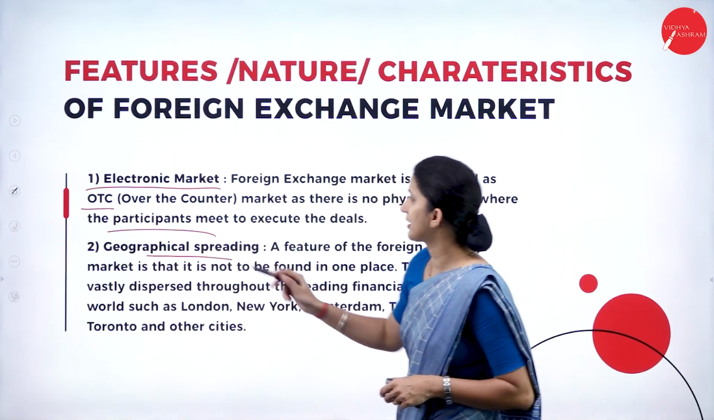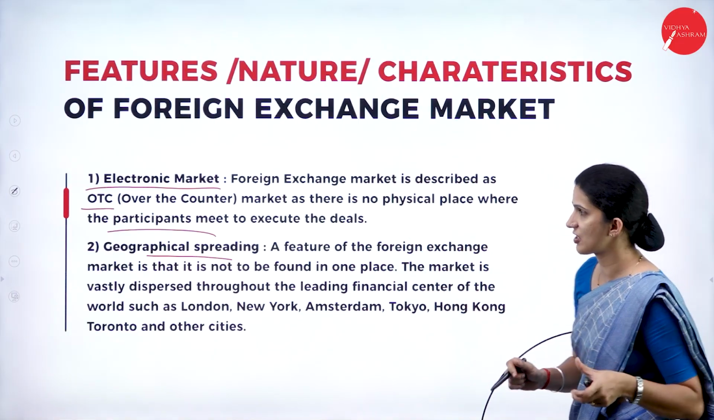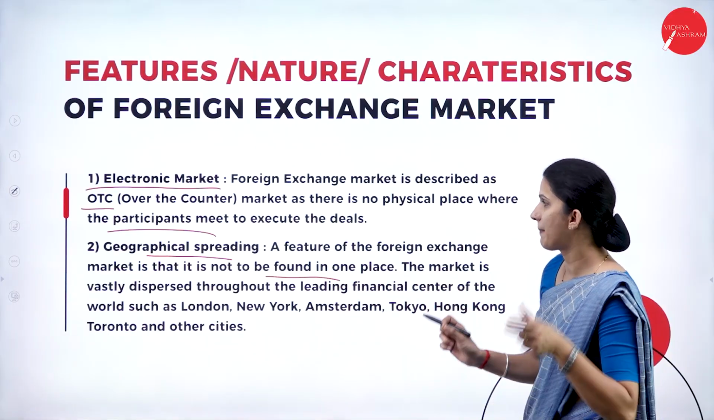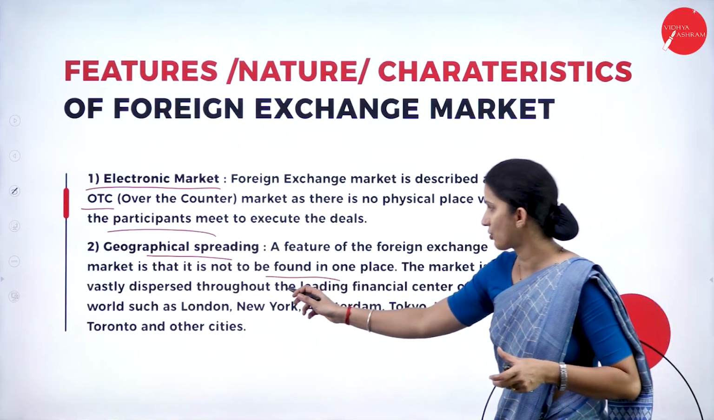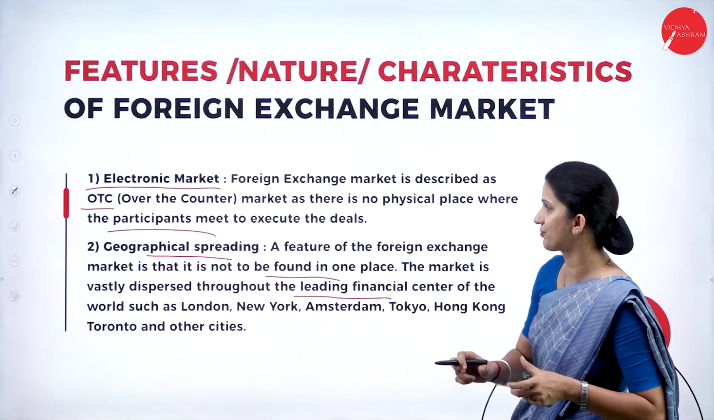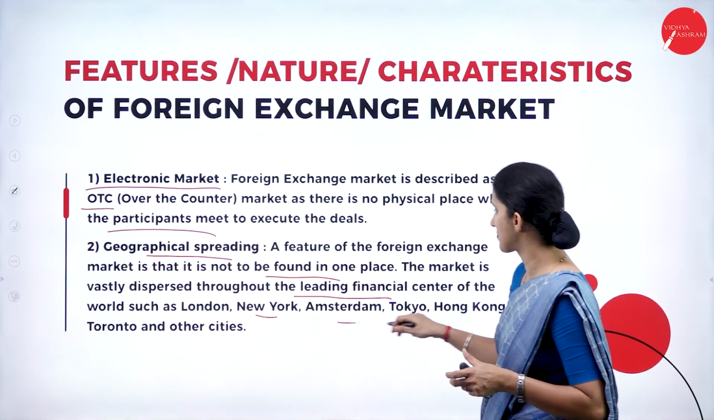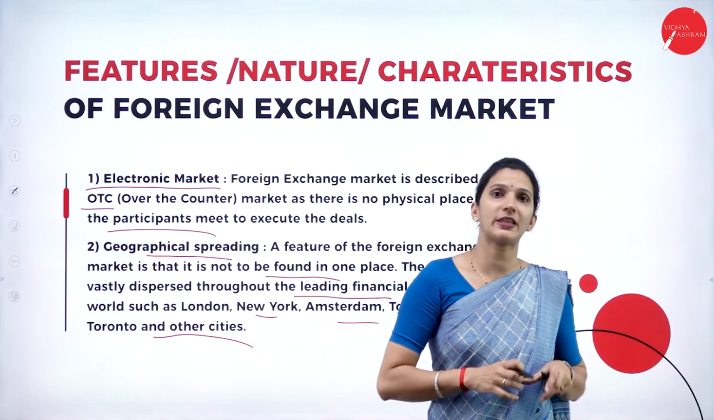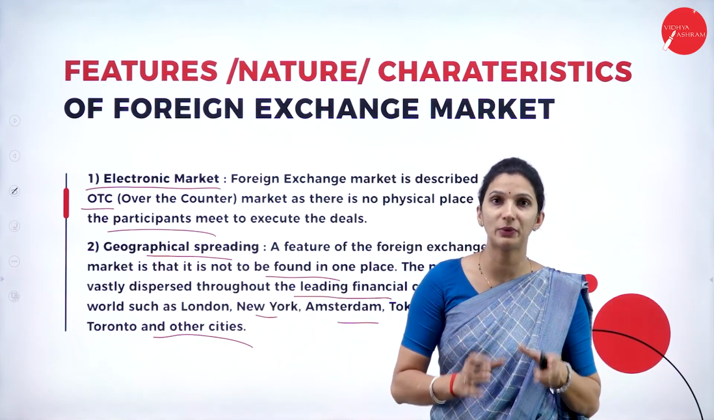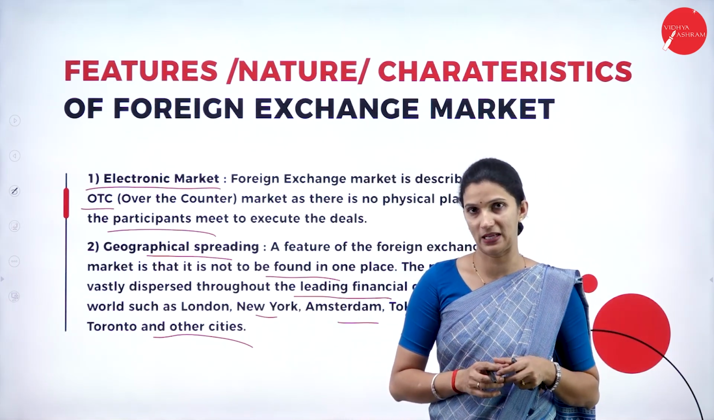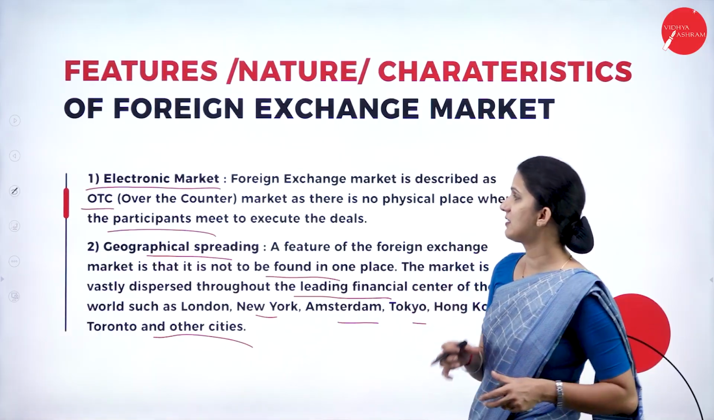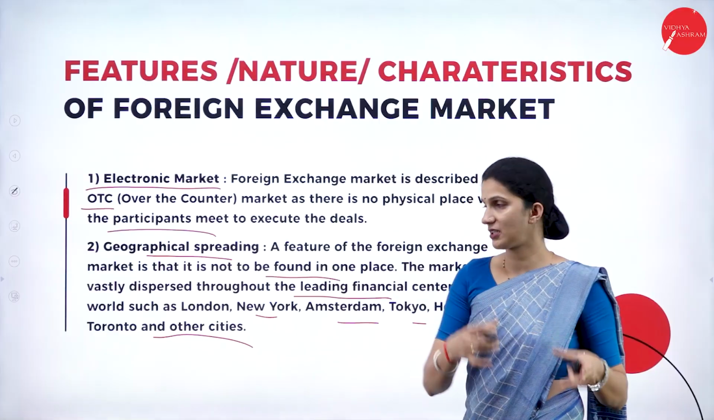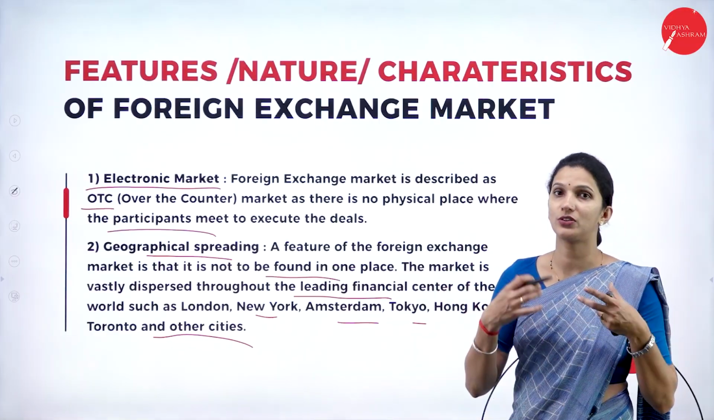Then geographical spreading. A feature of the foreign exchange market is that it is not to be found in one place. The market is vastly dispersed throughout the leading financial centers of the world, such as London, New York, Amsterdam, Tokyo, Hong Kong, or Toronto, or any other cities. That means this forex market is not limited to one particular city or one particular place. So it spreads across different geographical bases. The examples may be New York, Amsterdam, Tokyo, Hong Kong, or any other cities.